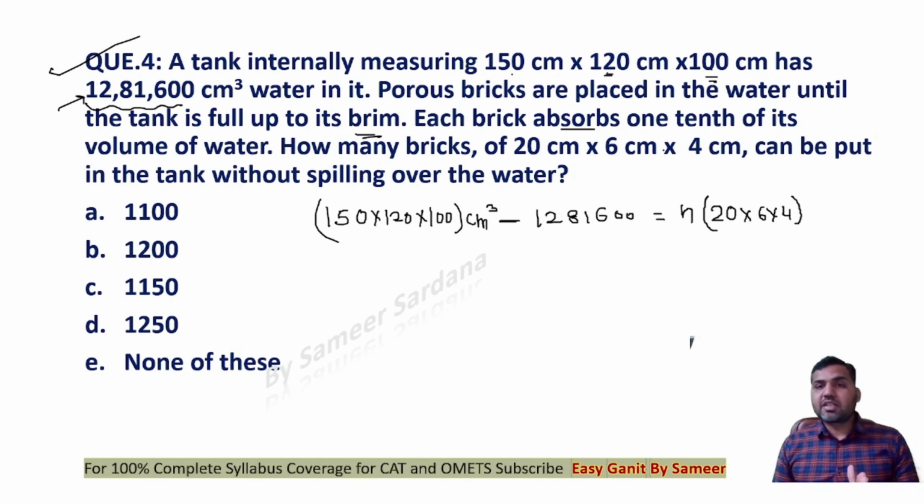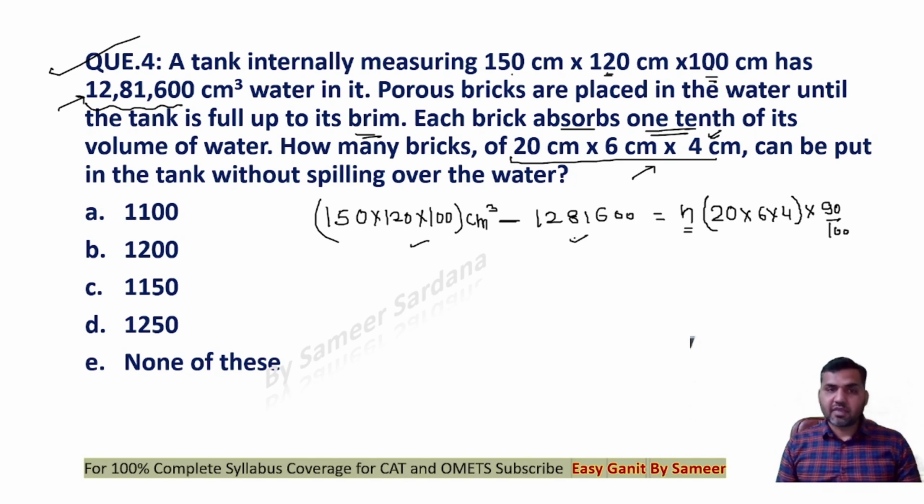But then it also says that every time you place a brick inside the tank, it absorbs 1/10 of its volume. If it absorbs 1/10 of its volume, that means it ultimately consumes 90% of its volume. The space that is required to place a brick inside the tank will be equal to 90% of this volume. So 90% of this volume will be required by one brick. Let's say we have n number of bricks. These n bricks will occupy this much free space, right? This much free space: total space minus the water which is already present inside the tank. Now, this is what we are supposed to solve, and we'll get our answer, right?